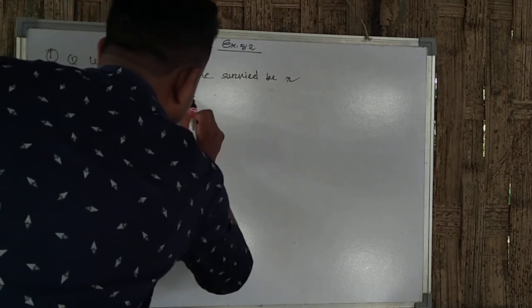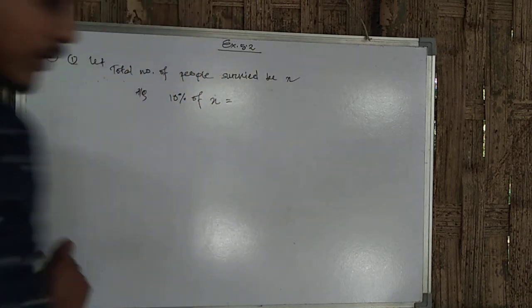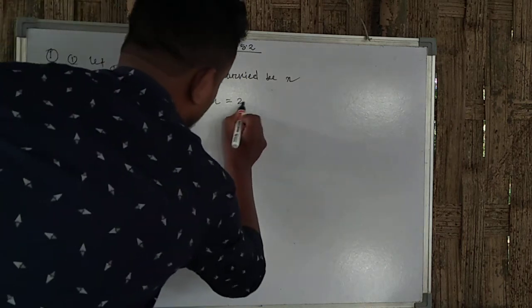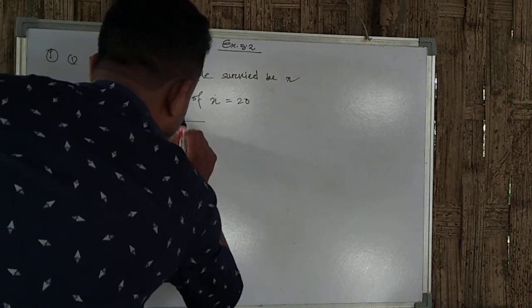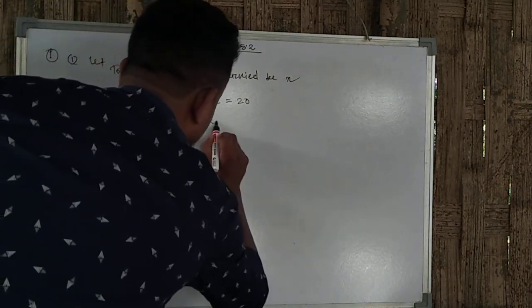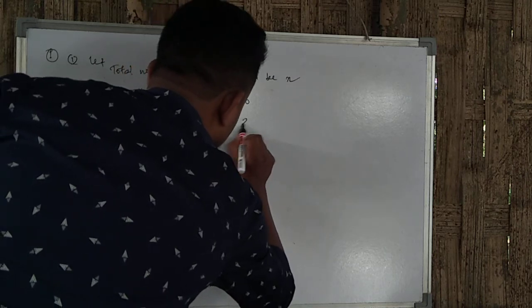So 10% of X is equal to 20 people. Now 10% means 10 by 100, into X, is equal to 20.